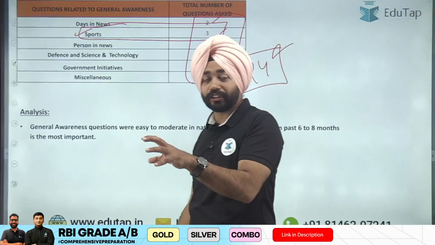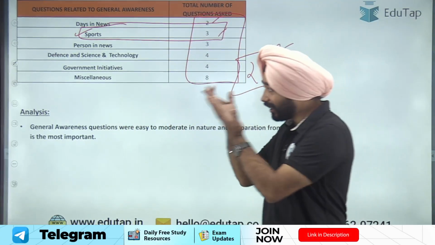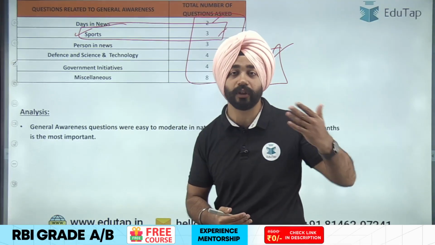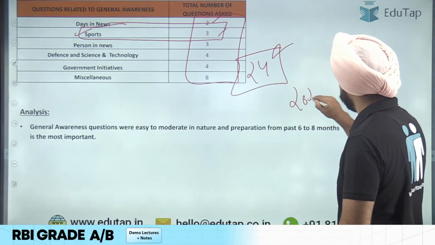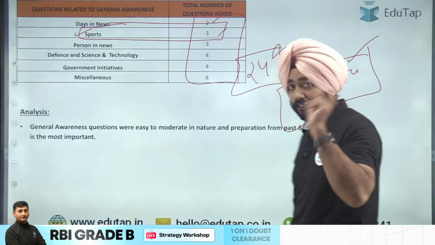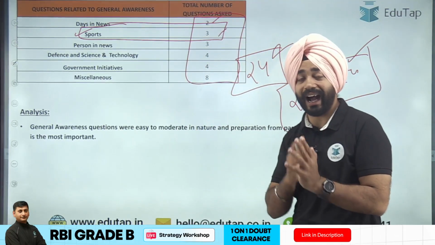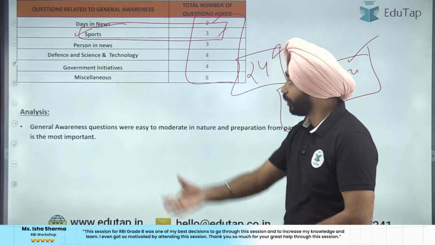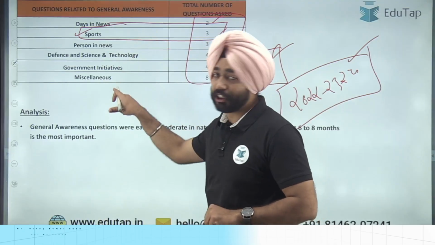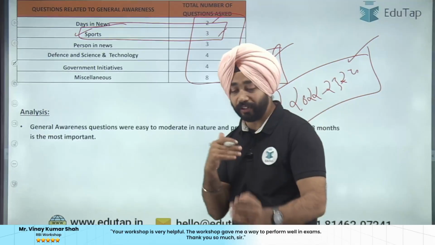Now out of the 80 questions, majority of the students are making a common mistake. It's not just the examination of 2024 that is telling us this, it's not just 2023. It is a 3 year analysis: 2022, 23, 24. All of us are saying that if you want to clear the RBI Phase 1 examination, you have to be thorough with your Phase 2 current affairs, because just relying on these current affairs will not be sufficient here. That is the major learning many of us have to take from this, and that is why I said the analysis of the paper is very, very important.